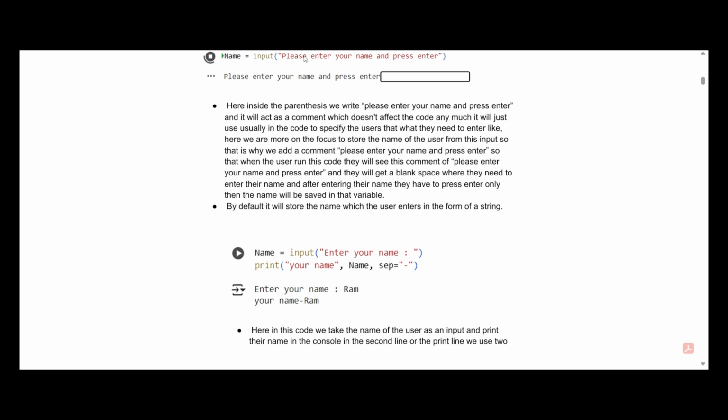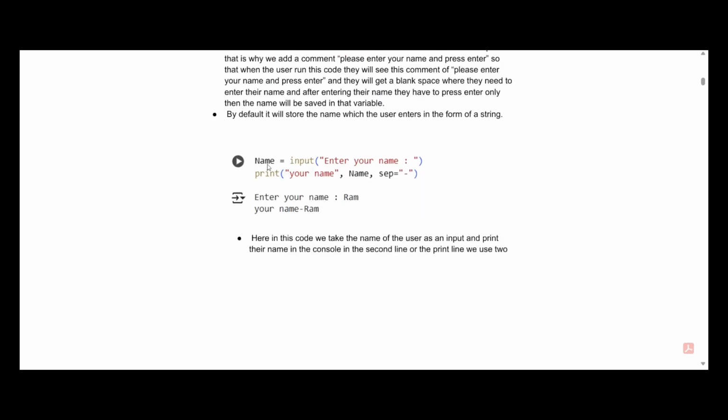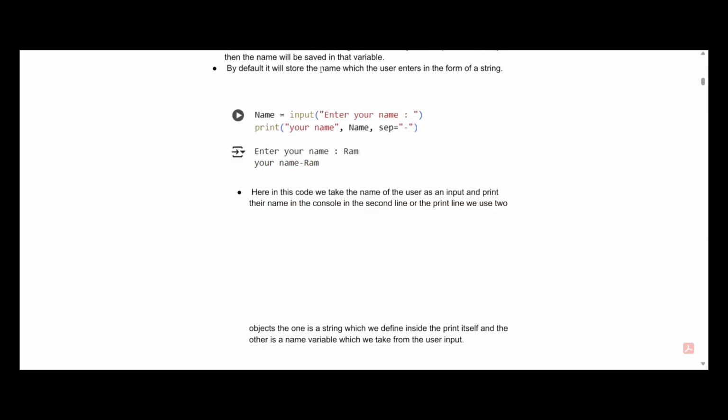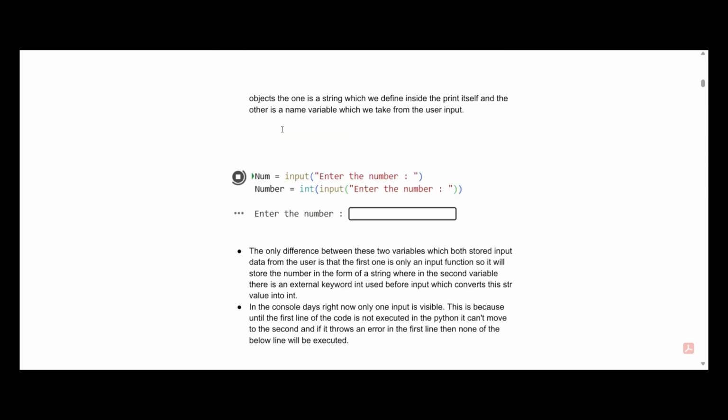Let us now move to the next example. This is the same example that we just did in our code editor. You can hold the lecture and see this also. Now if we look at this example, we have two variables. The first one is num and the second one is number. In the num variable we have the input function, and in the number variable we have another input function, but before the input function we have the keyword int.